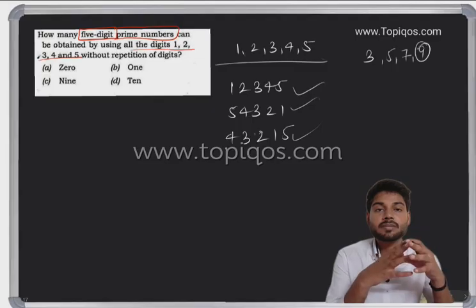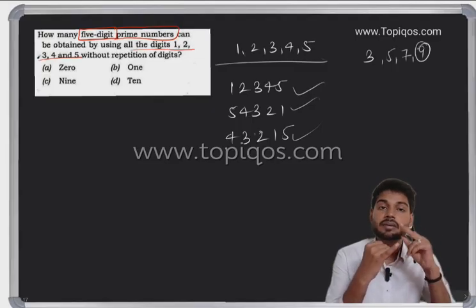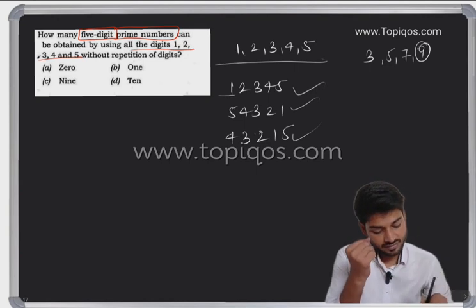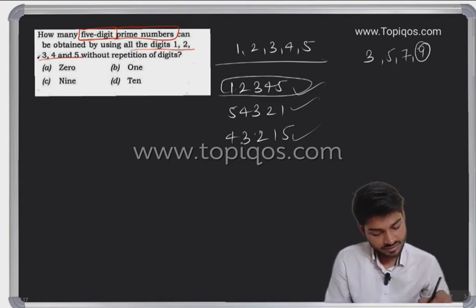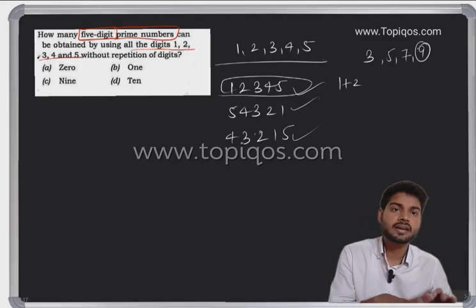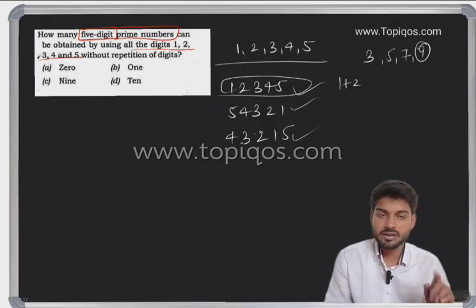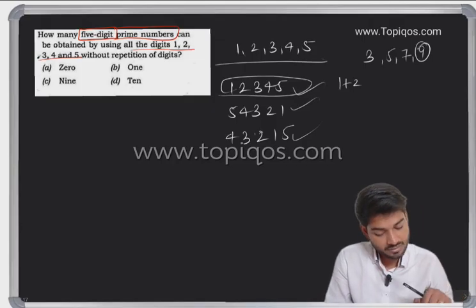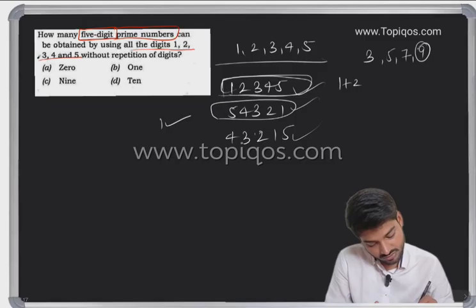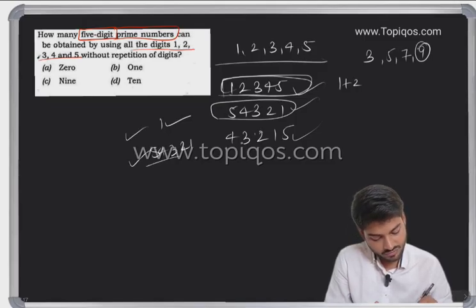The basic rule of a prime number says a prime number is divided by 1 and by itself. If we take any number, say 54321, I know it can be divided by 1 and by this whole five-digit number, 54321. So these are two factors.